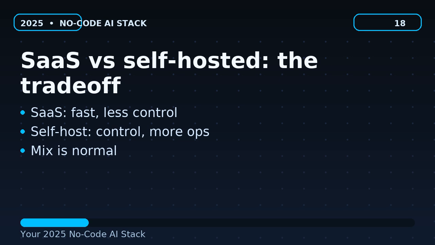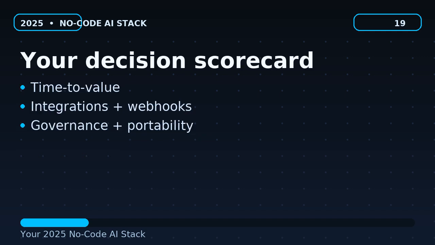SaaS versus self-hosted. The trade-off. On-screen bullets: SaaS. Fast, less control. Self-host, control, more ops. Every stack is a trade-off between speed and control. It's normal to mix, maybe SaaS for experiments and self-hosted for sensitive data or custom integrations.